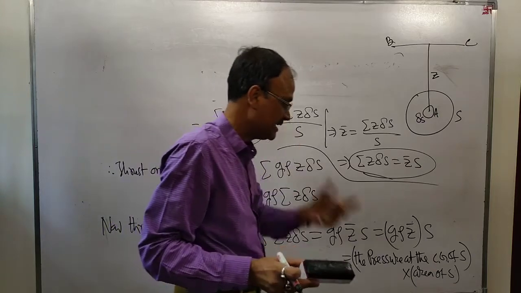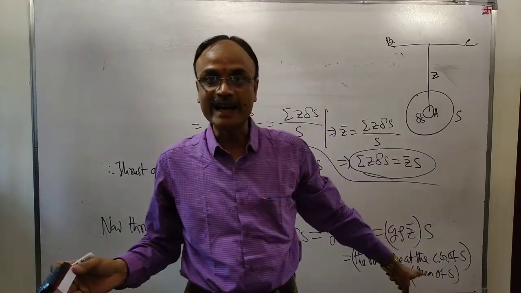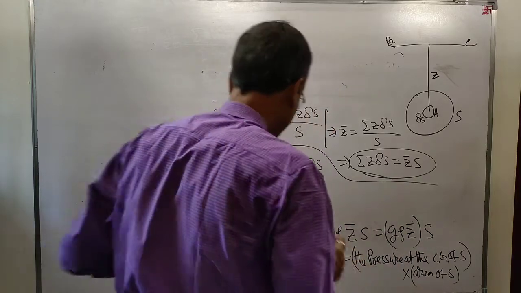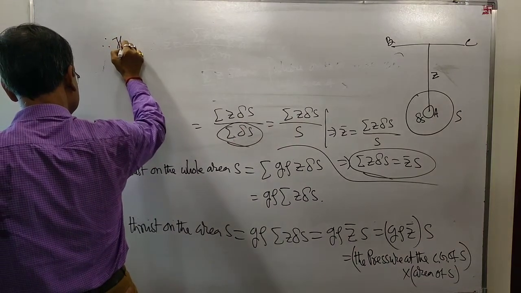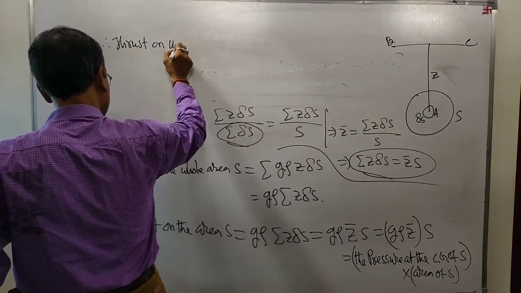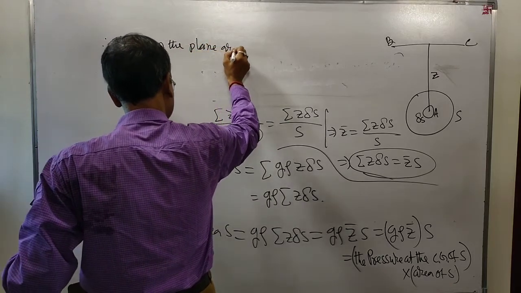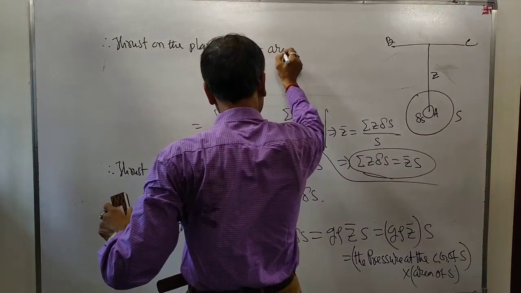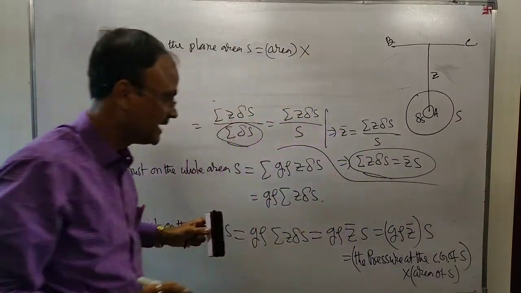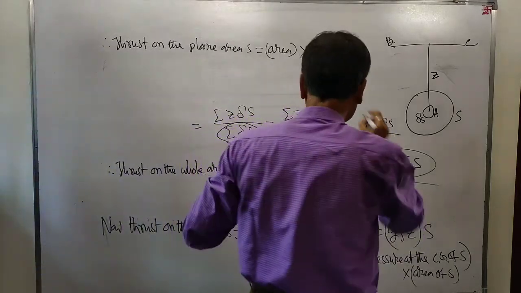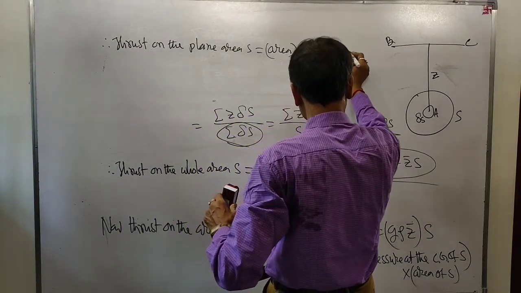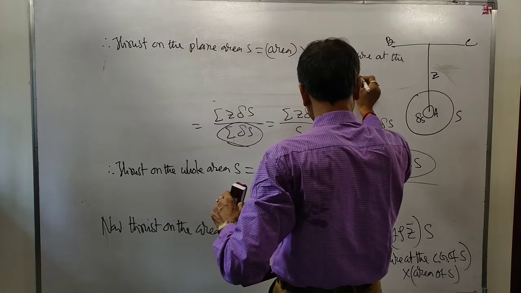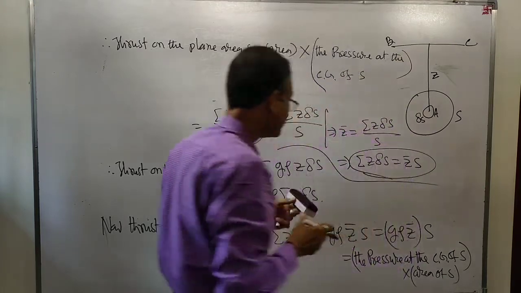Therefore, the thrust on a plane area is equal to the area into the pressure at its center of gravity. Therefore, the thrust on the plane area S is equal to the product of the area and the pressure at its center of gravity. This is the theory.